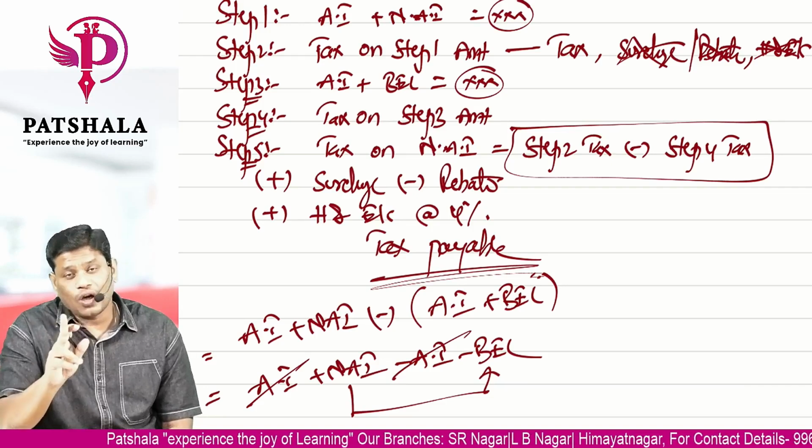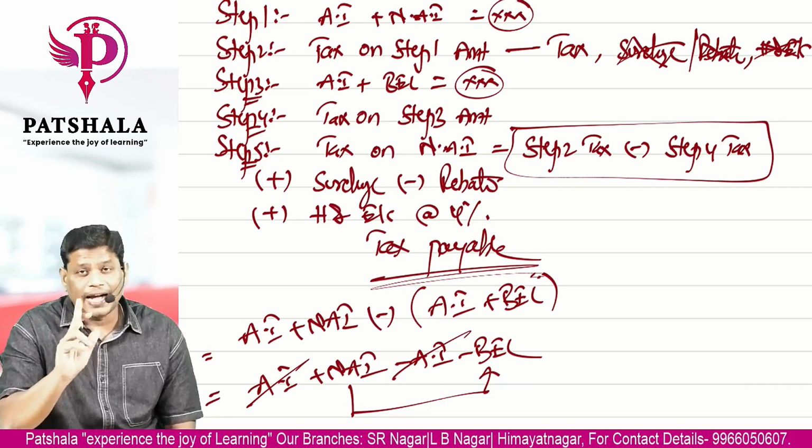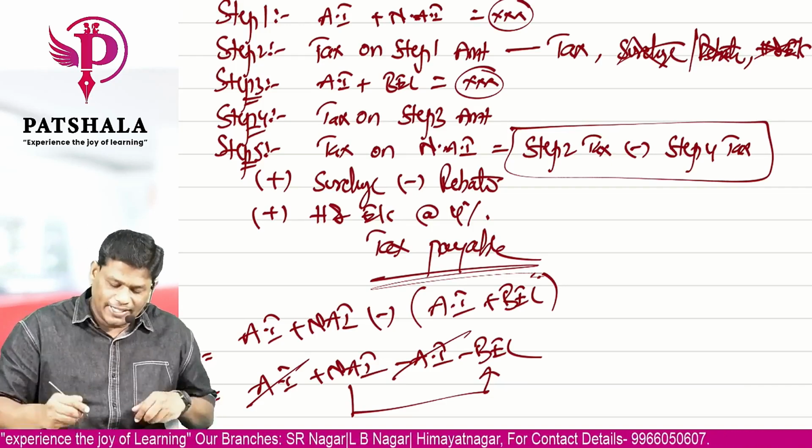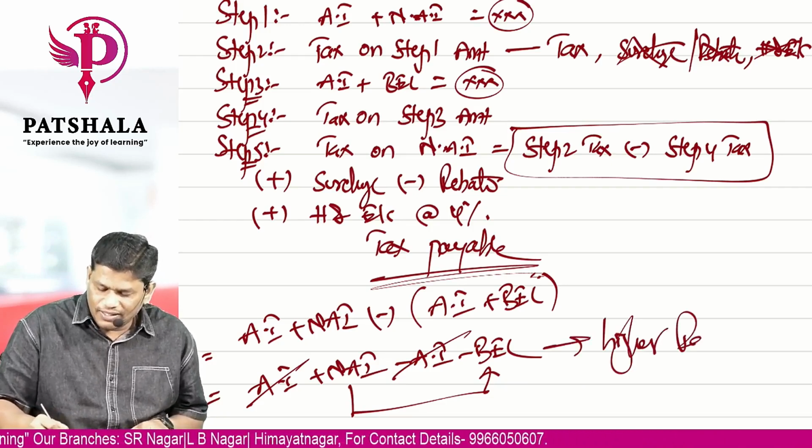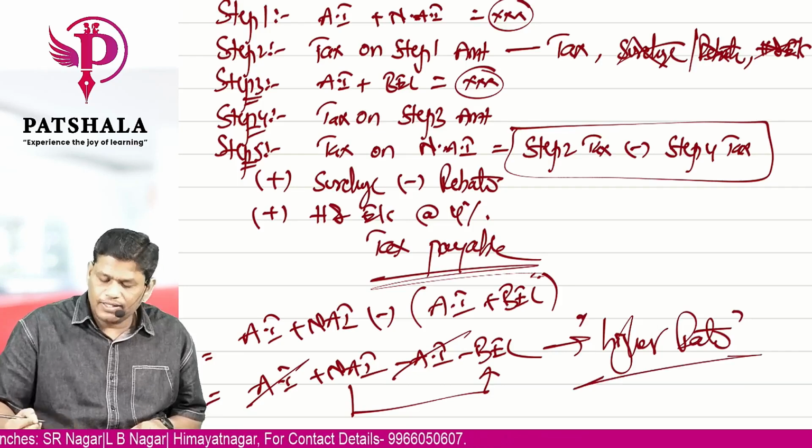They tax only non-agriculture income. They will not tax agricultural income, but it will be taxed at a higher rate. This is the logic. Sir, how has it jumped to a higher rate?